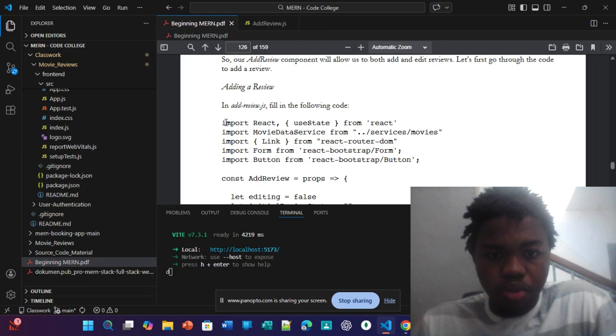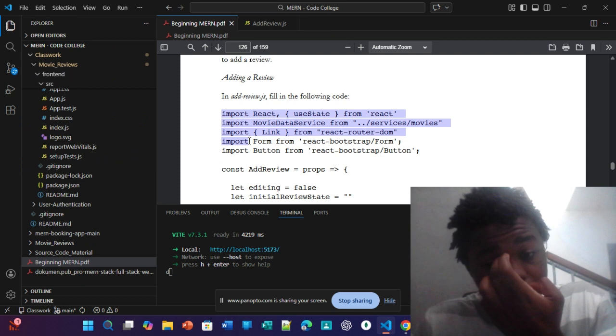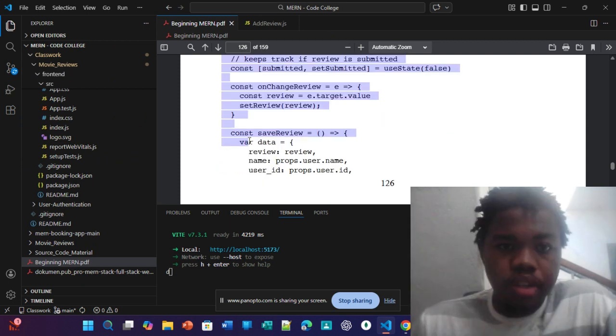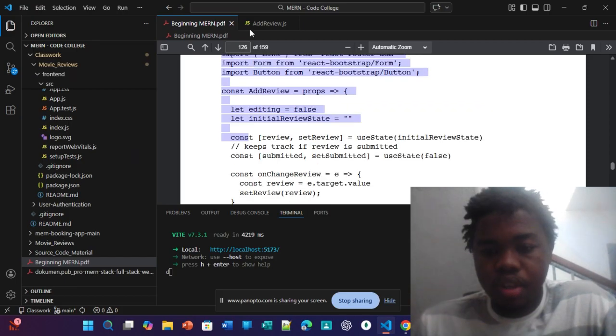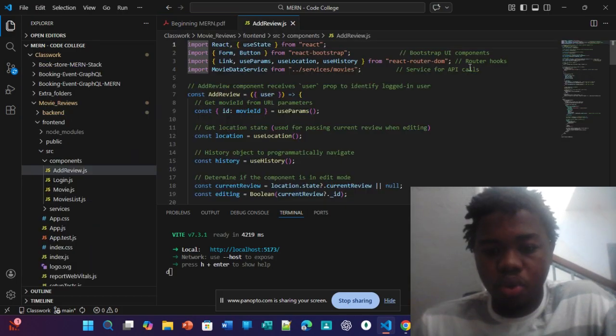This is pretty much the code that we're dealing with. Then you've got the Bootstrap UI components, router routes, service for the API caller, and so forth.